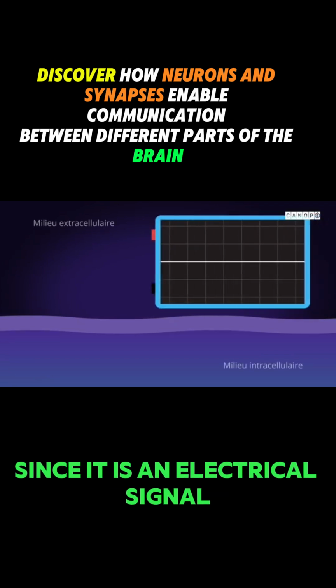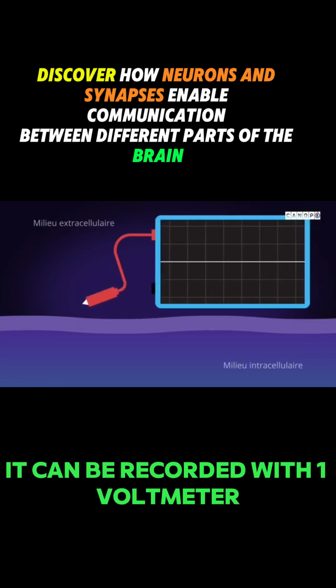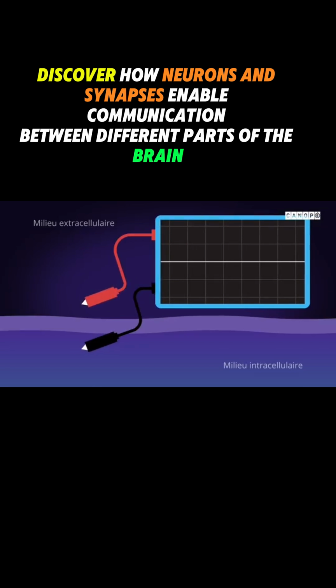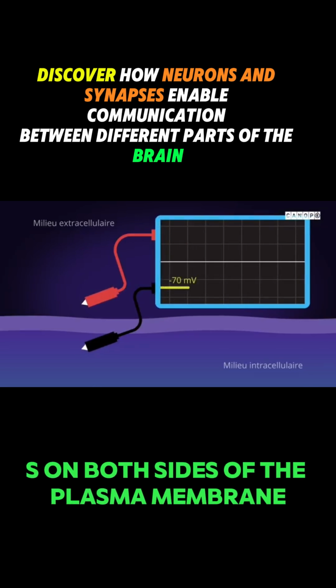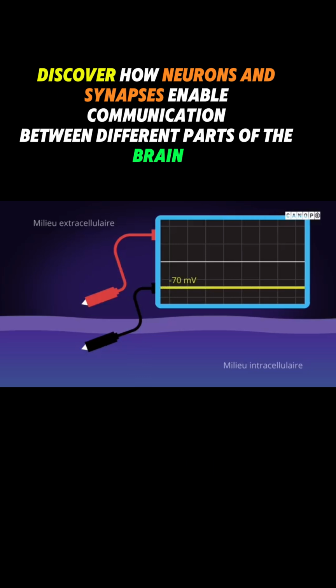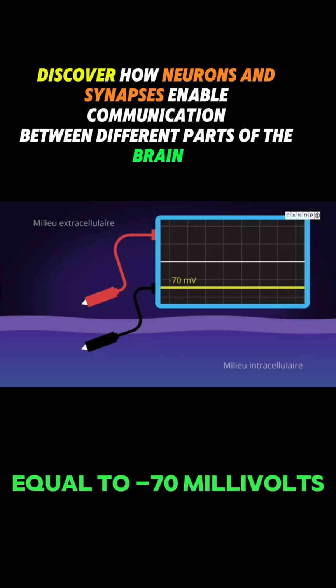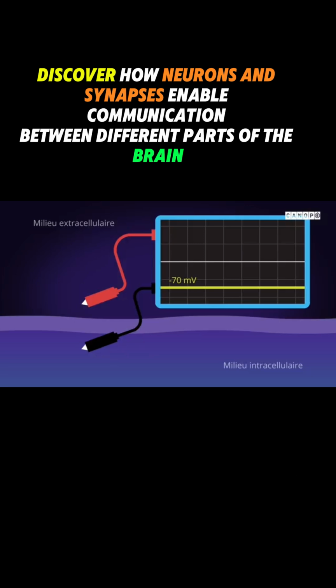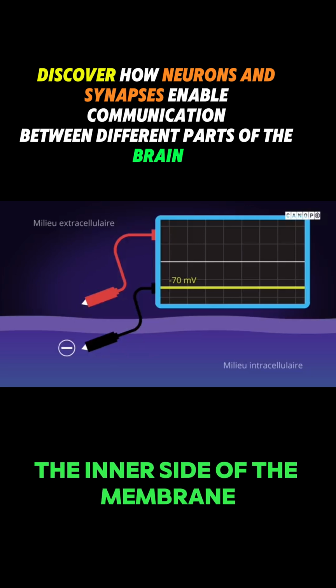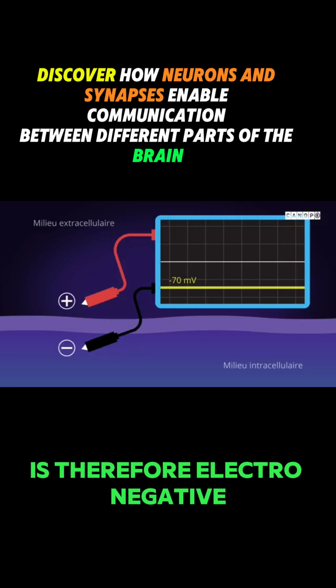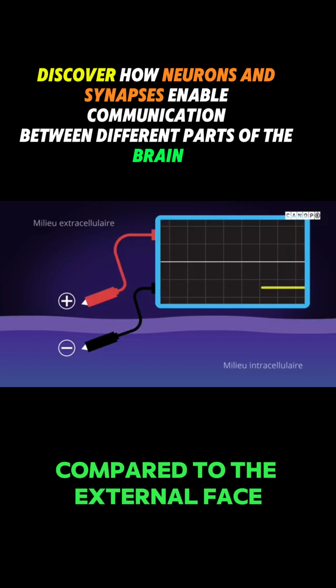Since it is an electrical signal, it can be recorded with a voltmeter. When placing two microelectrodes on both sides of the plasma membrane, we obtain a potential difference equal to -70 millivolts, when the fiber is at rest. The inner side of the membrane is therefore electronegative compared to the external face.